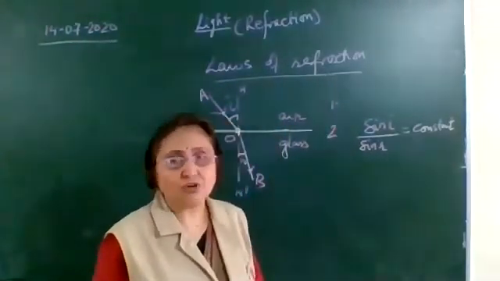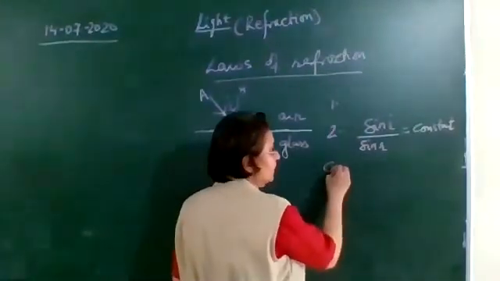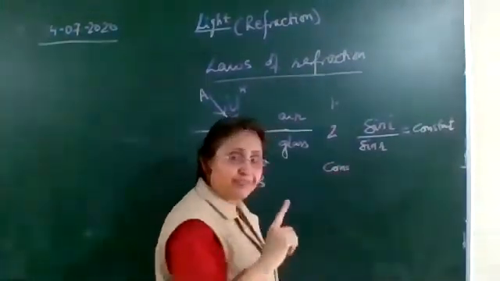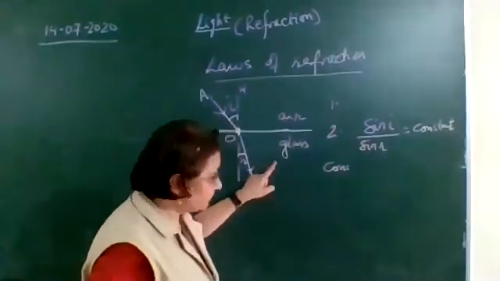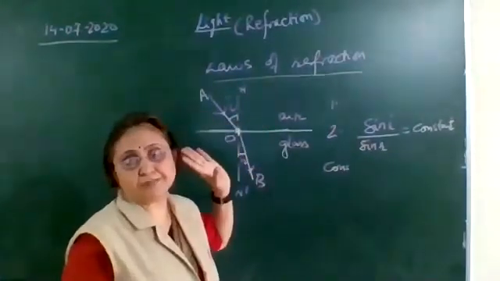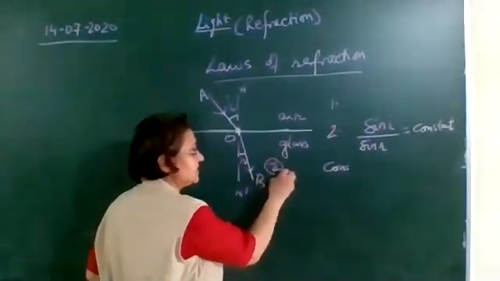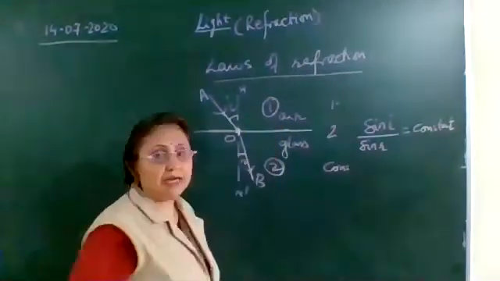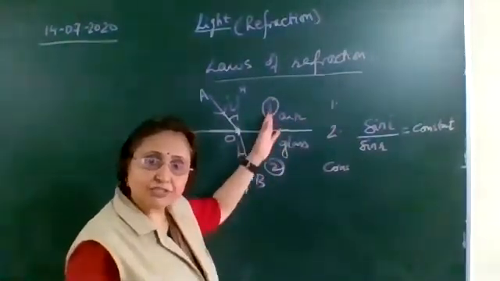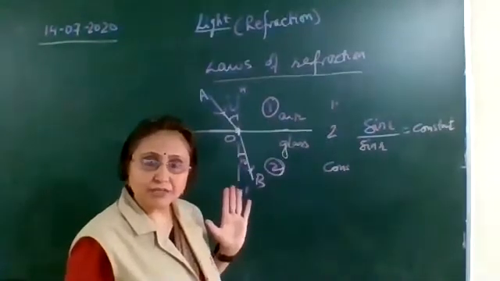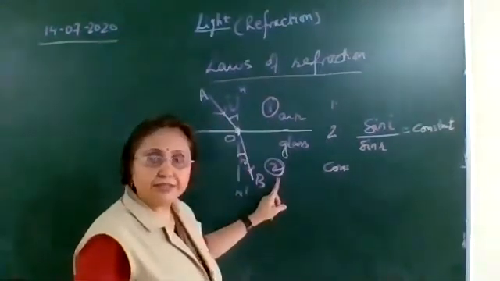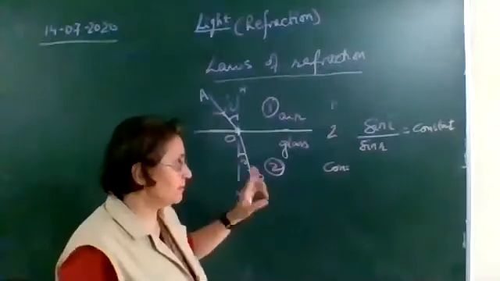And what is this constant called? This constant is called the refractive index of the second medium with respect to first. Here glass is the second medium and air is the first medium, because the ray of light is passing from air to glass.